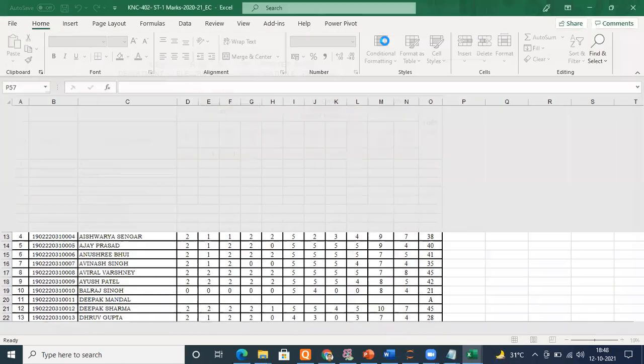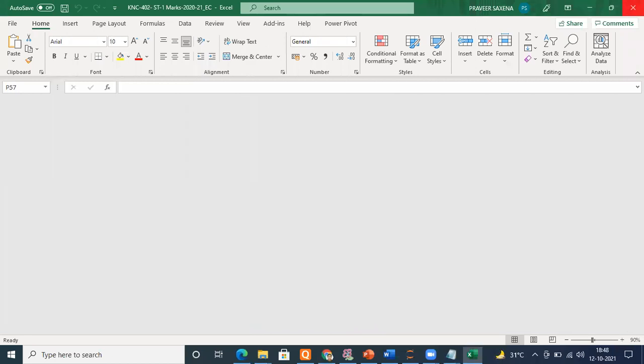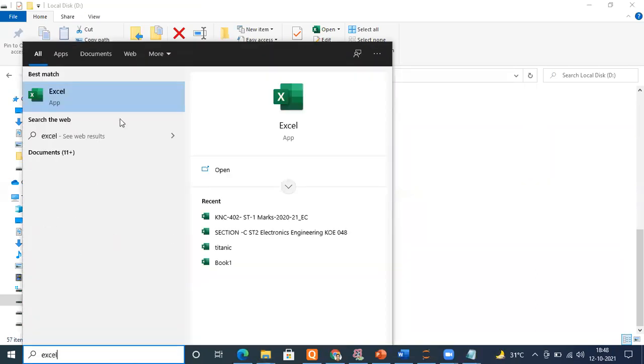Table editing. But it is having too many headers there. Doesn't matter. It will try to find a problem there, but we can sort it out. Don't worry. Right now I want to make it simple for you, otherwise you people will get confused a lot. So let me create a table. Doesn't matter. Excel. Okay.